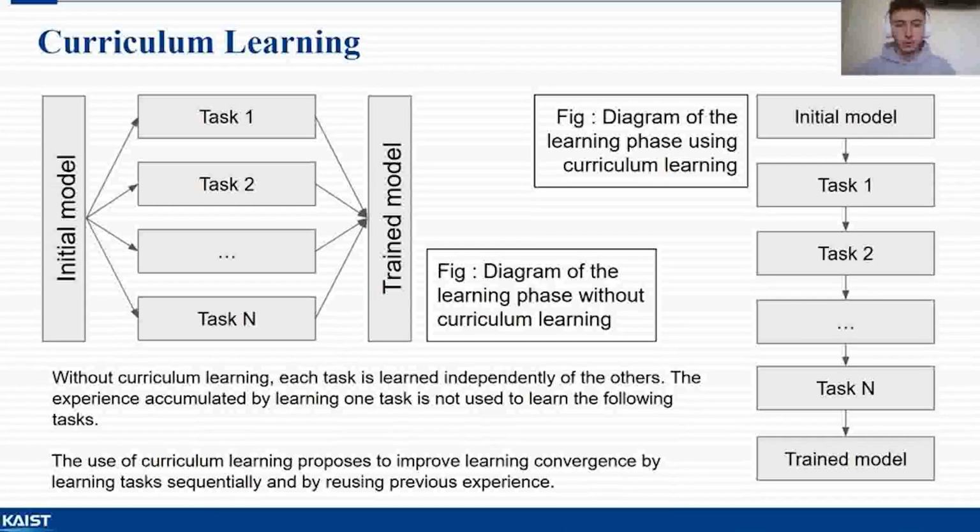One reason why the model may fall into a local optimum is that each task is learned independently and doesn't reuse learning from the other tasks. Similarly, the model is slow during learning since for each task, the model is trained from scratch. Integrating curriculum learning allows tasks to be learned sequentially, reusing learning experience from previous tasks.